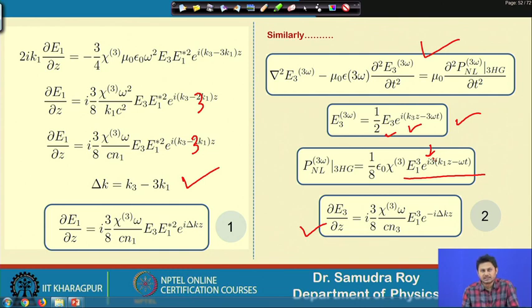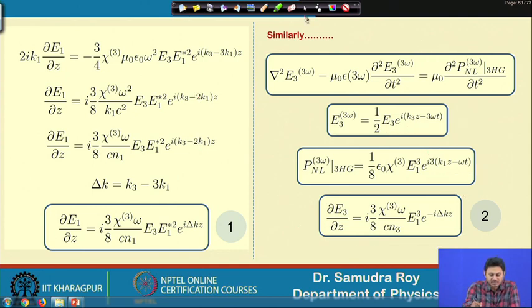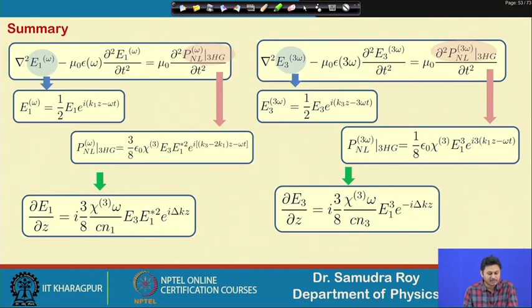And if you calculate these things carefully, then you will end up with this expression, which is equation 2 and which is the evolution equation for E3. So now we have an evolution equation of E1 and also an evolution equation of E3. So now two equations are in our hand. These two equations are again coupled equations, and these two coupled equations now need to be solved.